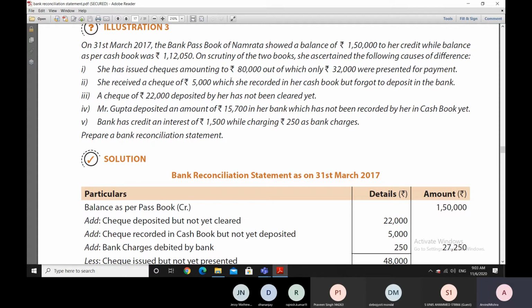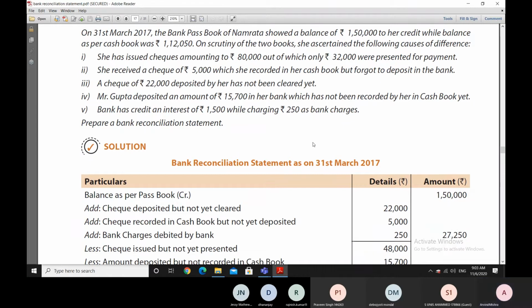So, what do we do? We start with 1,50,000 rupees, and thereafter we look at those entries which will be added and those entries which will be reduced.